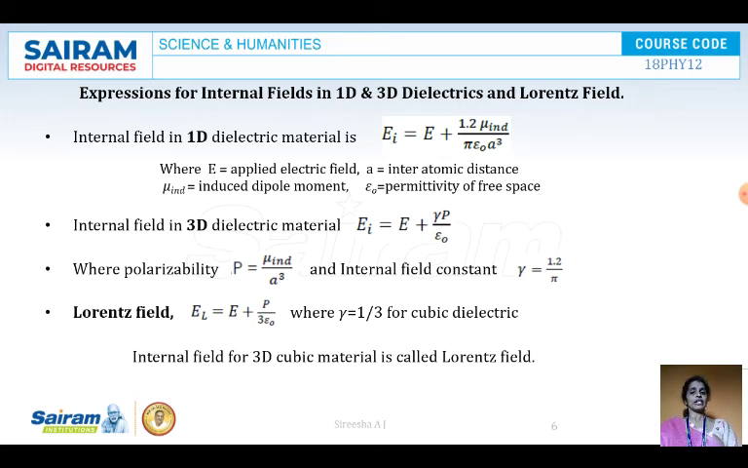So the Lorentz field E_L is equal to E plus P by 3 epsilon naught, where gamma is equal to 1 by 3 for a cubic dielectric. So substituting all these values, we get the internal field for a 3-dimensional cubic material, which is called the Lorentz field.